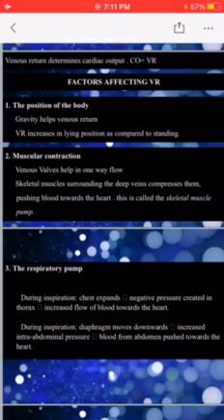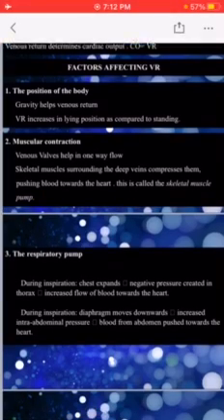The other factor that acts during inspiration is that the diaphragm moves downward, and this increases the intra-abdominal pressure, and due to this increased intra-abdominal pressure blood is pushed towards the heart.